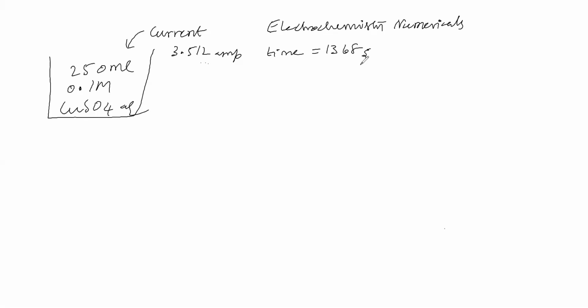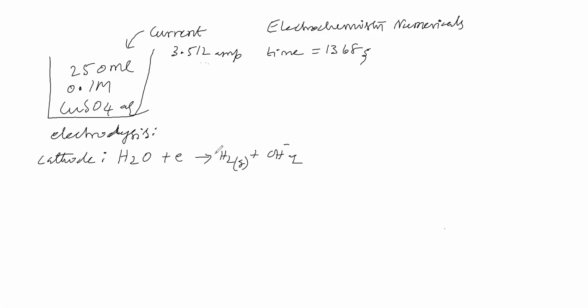Electrolysis means a cathodic reaction and an anodic reaction. So at the cathode, what happens, we'll see. At the cathode, reduction is possible: water goes to the cathode and undergoes reduction, so you will get hydrogen gas and OH minus aqueous, like this.